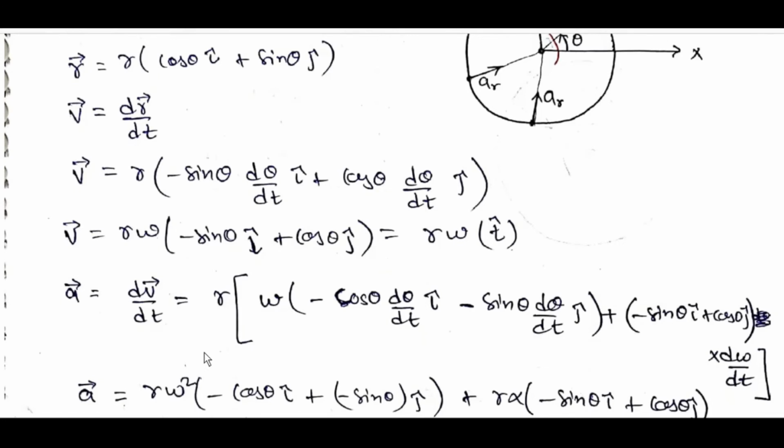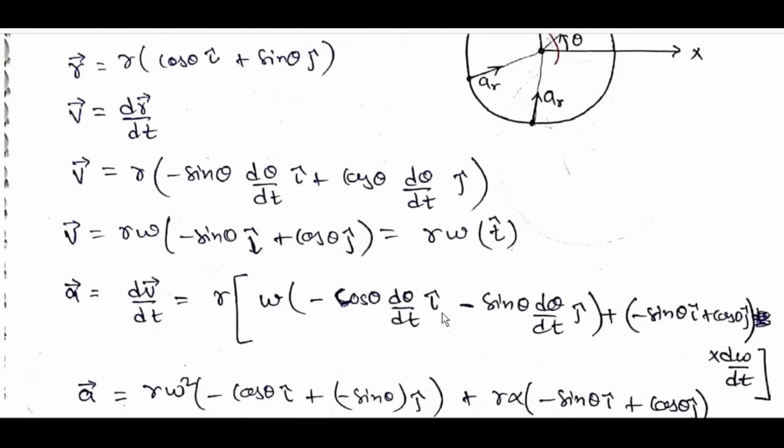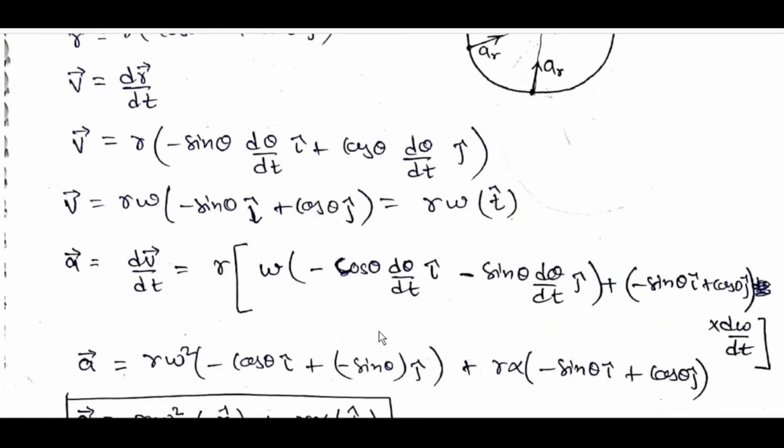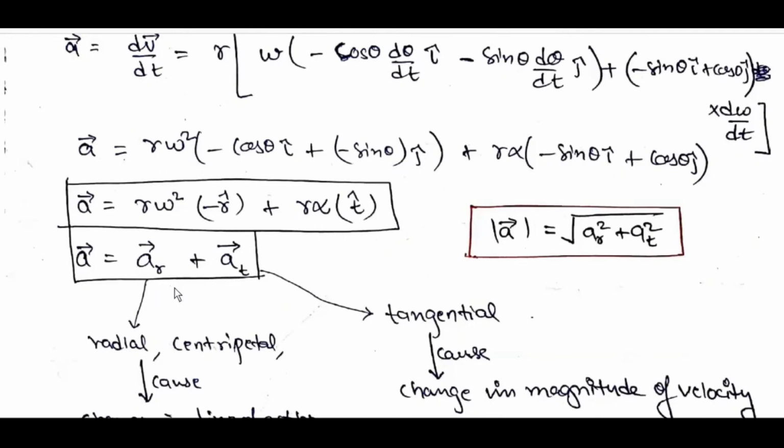A bar is equal to dv bar by dt, which is r omega into minus cos theta d theta by dt i cap minus sin theta d theta by dt j cap, plus minus sin theta i cap plus cos theta j cap times d omega by dt. A bar is equal to r omega square into minus cos theta i cap minus sin theta j cap, plus r alpha into minus sin theta i cap plus cos theta j cap. A bar is equal to r omega square minus r cap plus r alpha t cap. A bar is equal to ar bar plus at bar. Mod of a bar is equal to root of ar square plus at square.